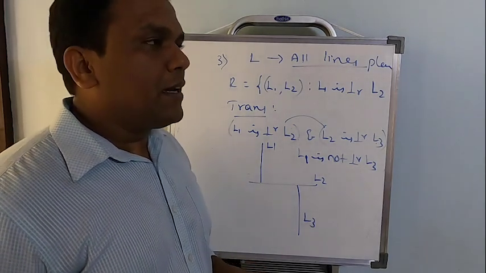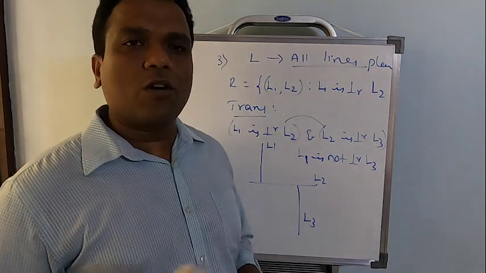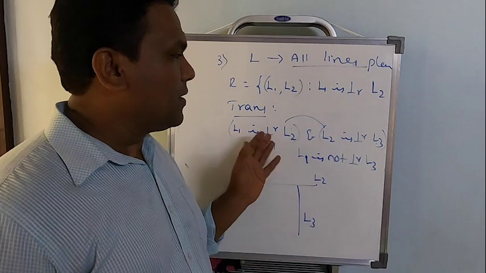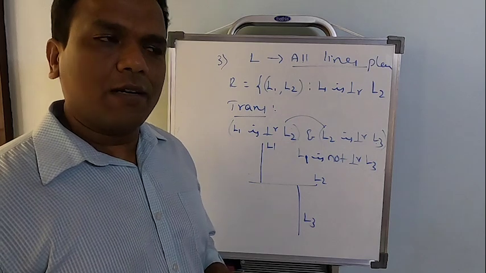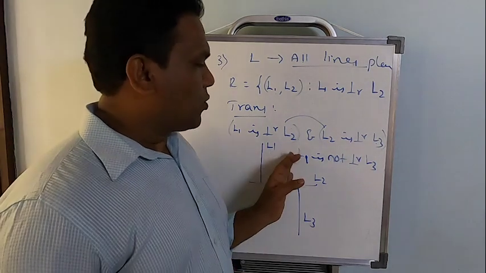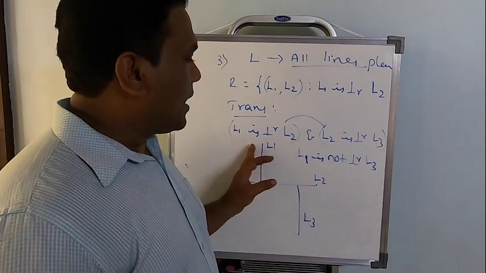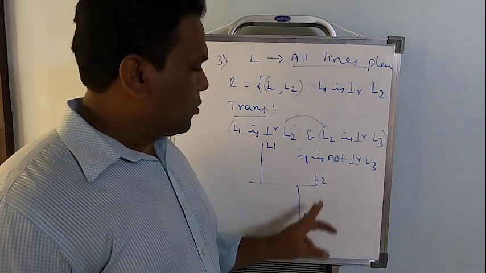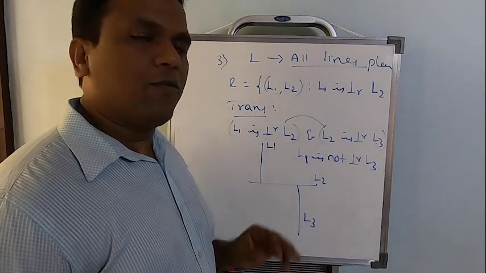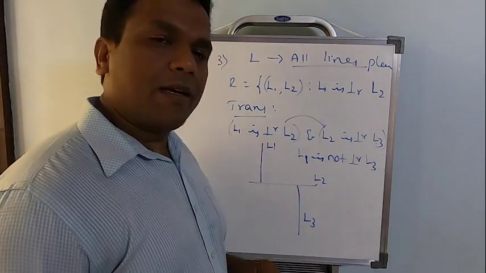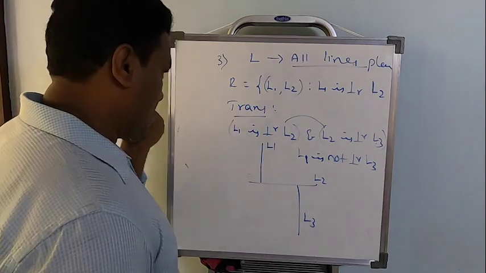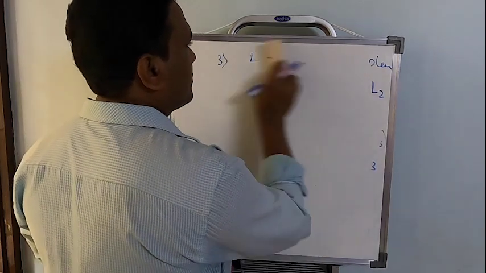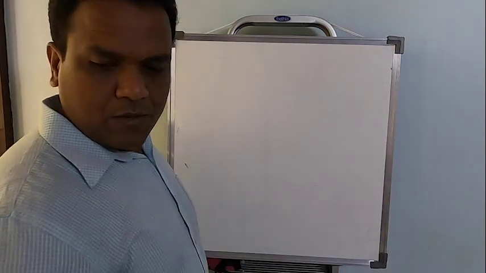So that's why every line is not perpendicular to itself, so it's not going to be reflexive. If L1 is perpendicular to L2, certainly L2 will be perpendicular to L1. It is going to be symmetric every time. As you notice, I have drawn a diagram to understand. L1 perpendicular to L2, L2 perpendicular to L3, but L1 is not perpendicular to L3. Therefore, the relation is not going to be transitive. So that's worked example number 3.